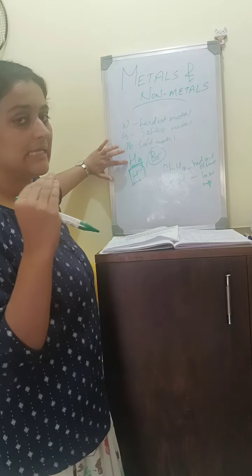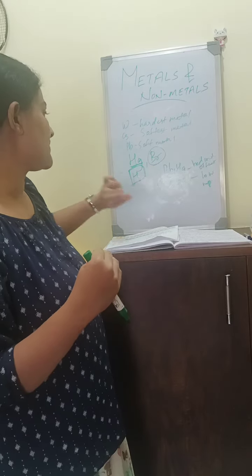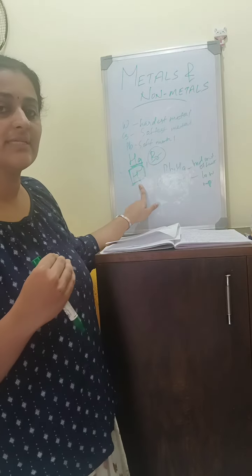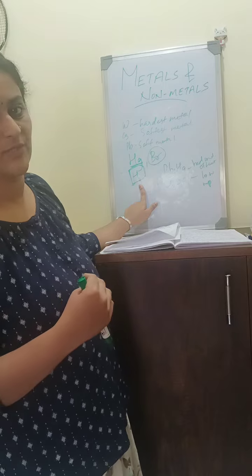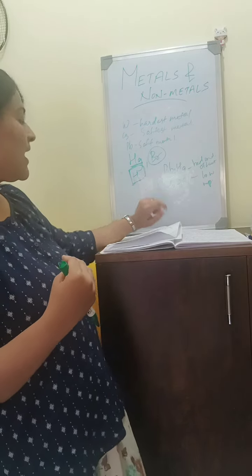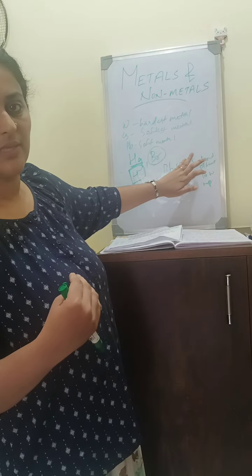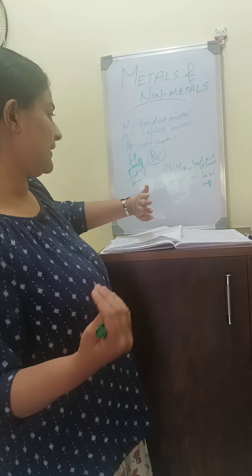Mercury is a liquid metal. Bromine is a liquid non-metal. And hydrogen is a non-metal, but it can form cations, positive ions. So it falls into the category of alkali metals. Okay? And lead and mercury are bad conductors of heat. They both are metals, but they are bad conductors of heat.